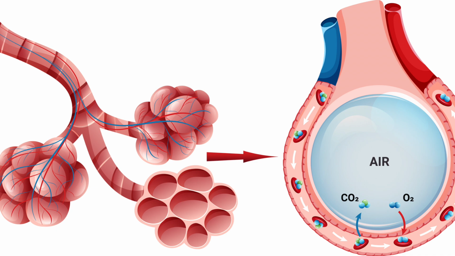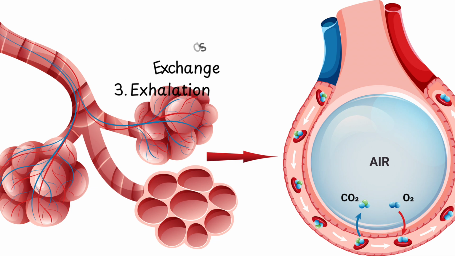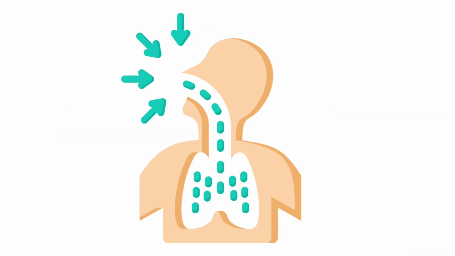The primary function of the respiratory system is gas exchange. Gas exchange takes place in three steps. They are inhalation, gas exchange, and exhalation. In inhalation, air enters through the nose or mouth, travels down the trachea, and reaches the alveoli in the lungs.